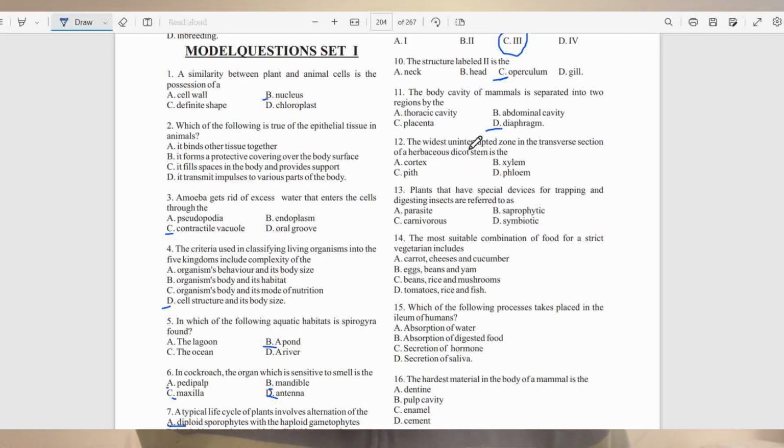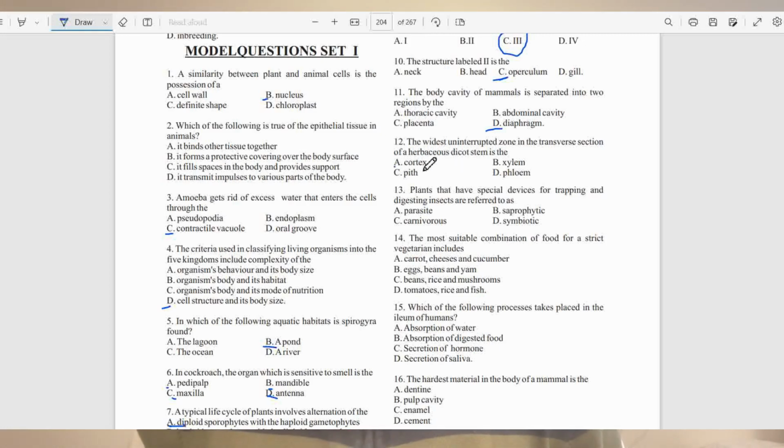Question number 12. The widest uninterrupted zone in the transverse section of the herbaceous dicot stem is the A, cortex, B, xylem, C, pith, and D, phloem. The answer to this question is A, cortex. And why is that so?